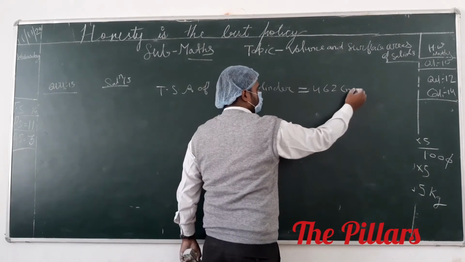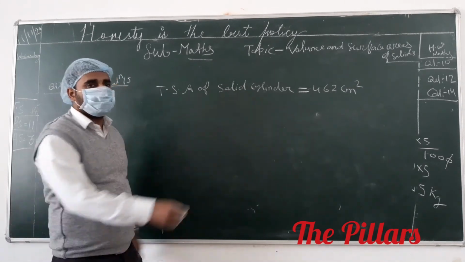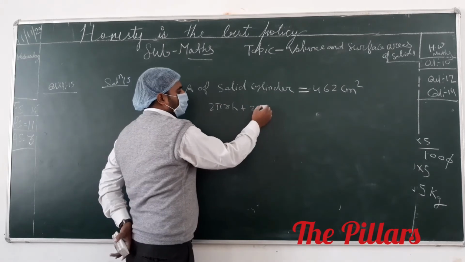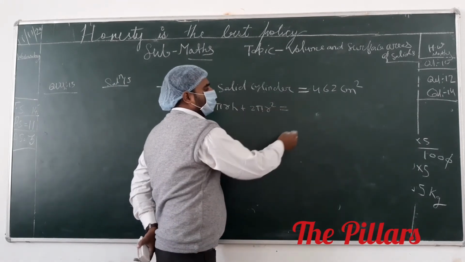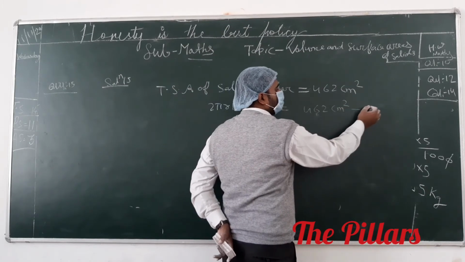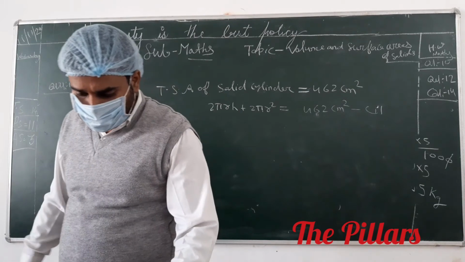The total surface area of a solid cylinder is 2πr² plus 2πrh equals 462 centimeters square. Suppose this is your equation number 1. Anyone have any doubt? After that, you have to read the question.